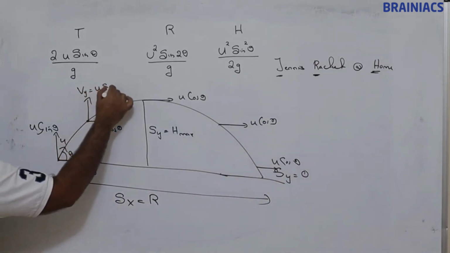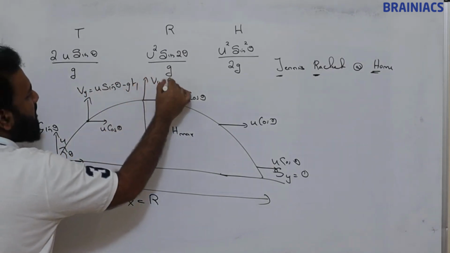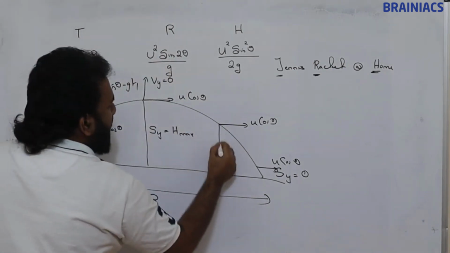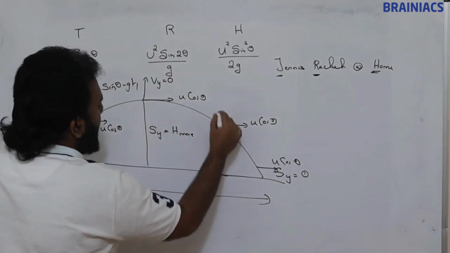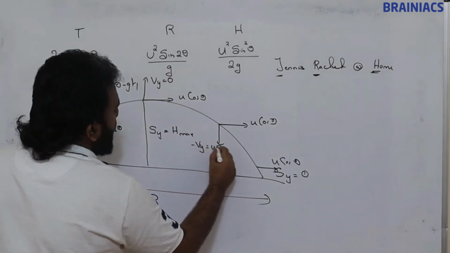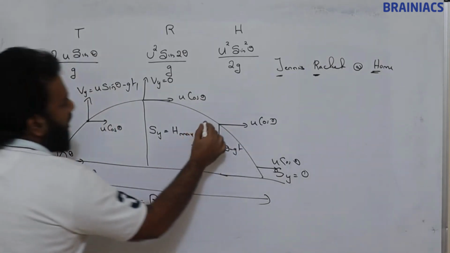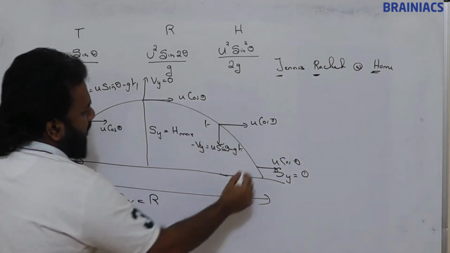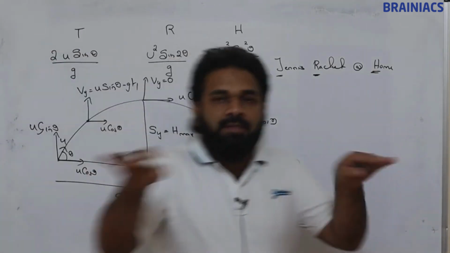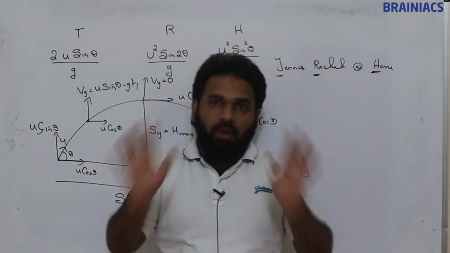Vy1 = u sin theta minus gt1. At maximum height, Vy is equal to 0. If it is not 0, it will go further up. Here, at the same level, the same value will come, but in the reverse direction. So minus Vy is u sin theta minus gt. Whatever be the time here, that will come here. So at the last point, this is the same as u sin theta, just because of the symmetry we have studied. Okay, so hope you understood the concept.